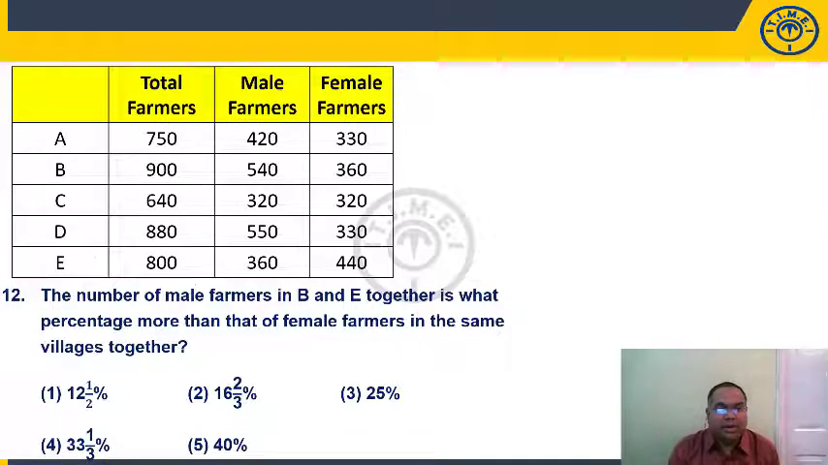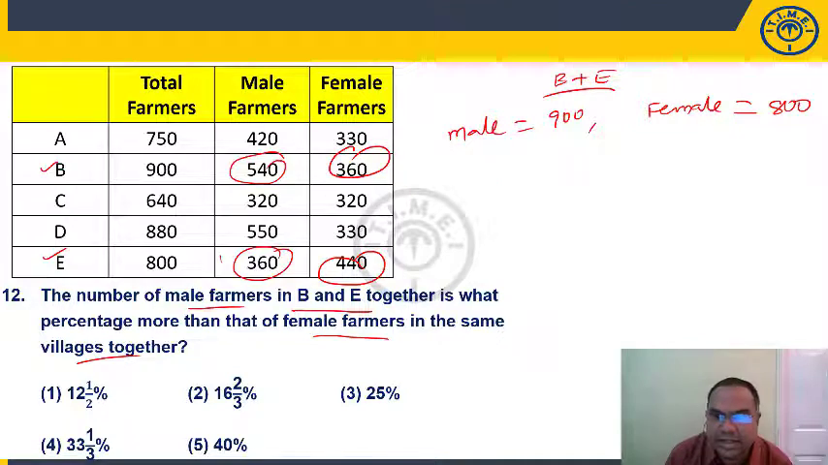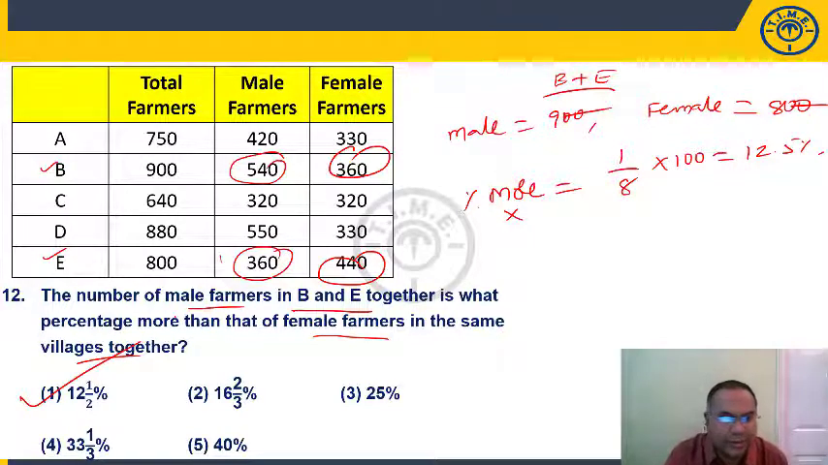12th question, students. Number of male farmers in B and E together is what percentage more than female farmers in the same villages? B and E, male farmers 540, 360. So B plus E, male farmers are how much? 900. Female farmers in the same villages at 360 and 440, 800. So you have to find out what percentage more formula. You can anyways ignore zeros here in both the cases. 900, difference 1, opposite of more is smaller value, 8 into 100. 1 upon 8 is 12.5% or 12.5 percentage present in choice 1.